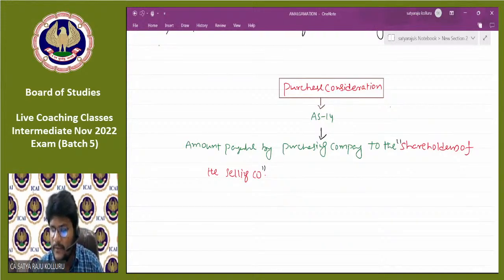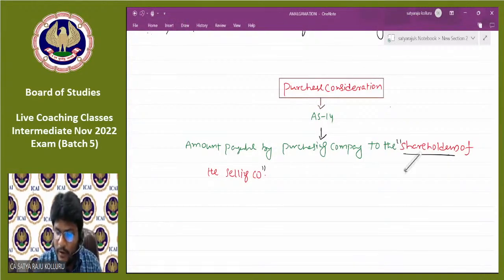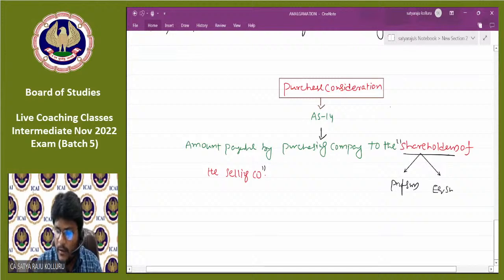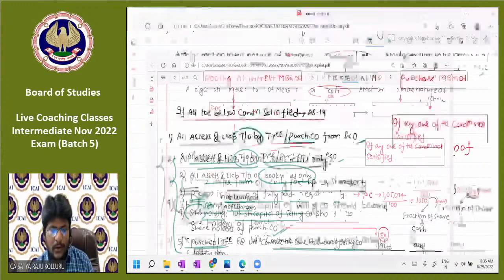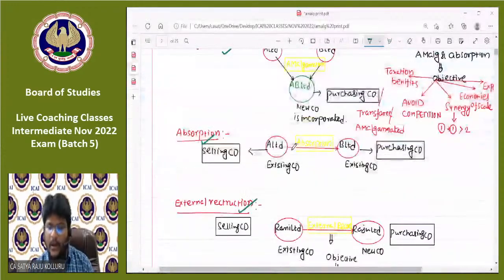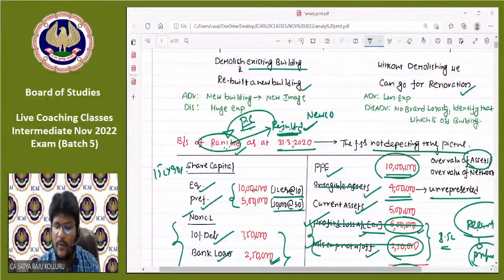Sir, two types of shareholders come into the picture. One is preference shareholders, and another is equity shareholders. In my example, Rani Limited is the selling company and Razu Limited is the purchasing company. Whatever amount is payable by Razu Limited to the shareholders of Rani Limited, that is to the equity shareholders or to the preference shareholders, alone is considered as purchase consideration.